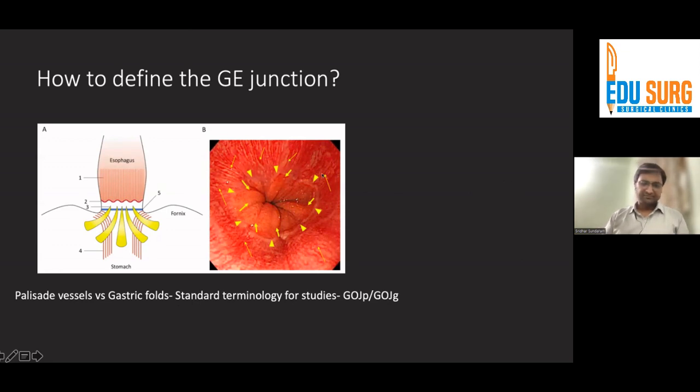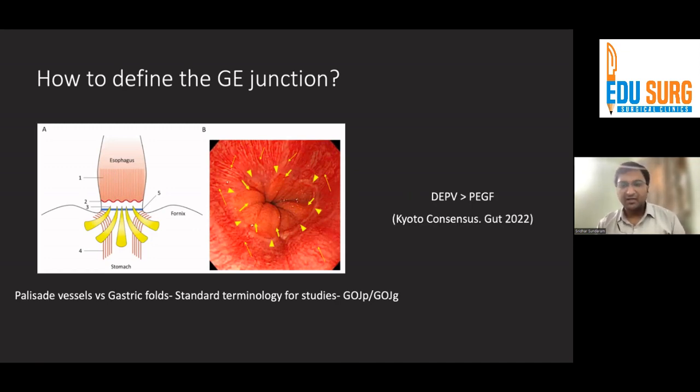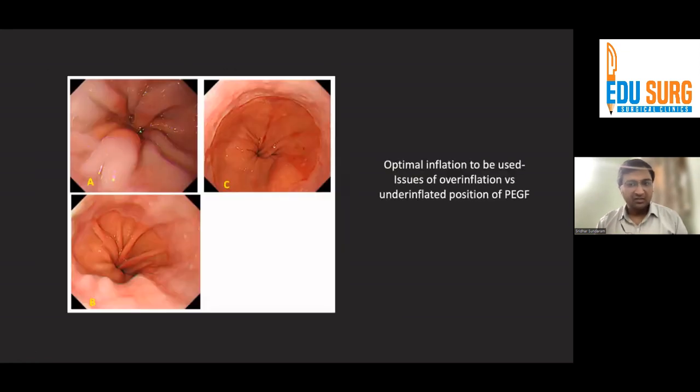So again, there's a lot of dispute and debate on this. There's a recent Kyoto consensus that was published in Gut around 3 months back. They said that the distal end of the palisade vessel seems like a better landmark as compared to the proximal end of the gastric folds, because there are some issues with taking the proximal end of the gastric folds as a landmark. You can see here that optimal inflation may often be an issue.